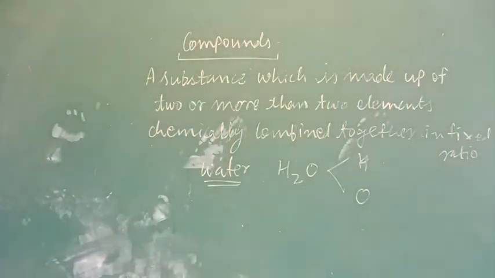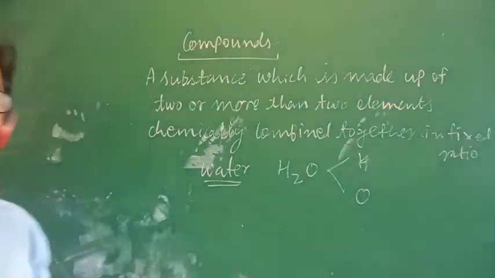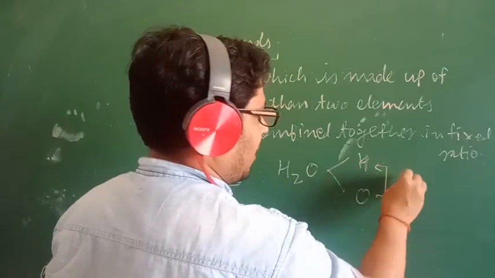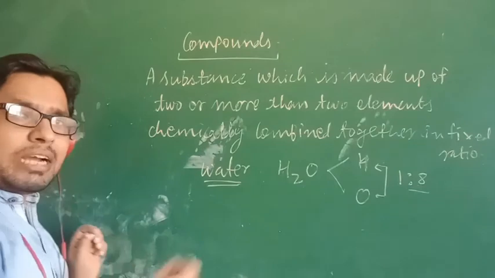In water, H2O, hydrogen and oxygen are present in a fixed ratio by mass, which is 1:8. How does it come to 1:8? You can check that also.